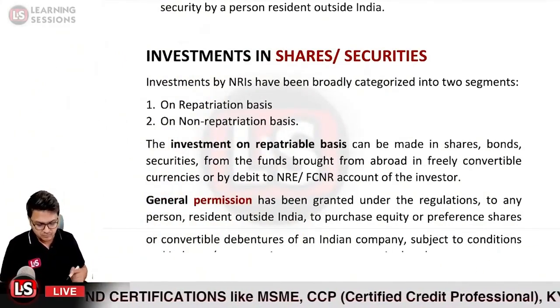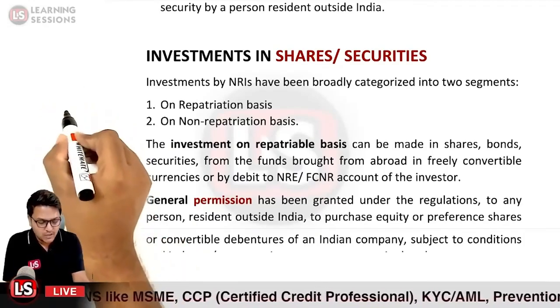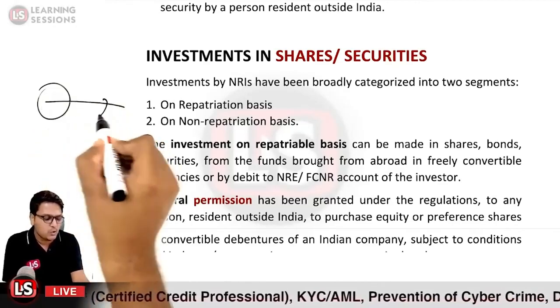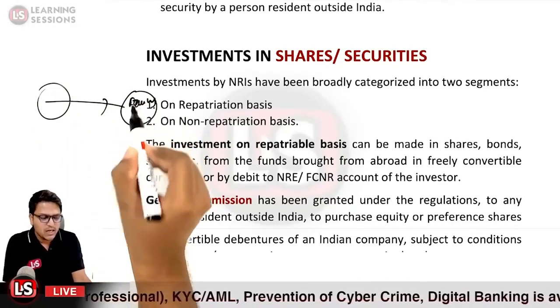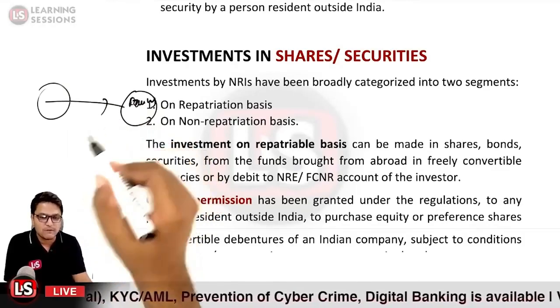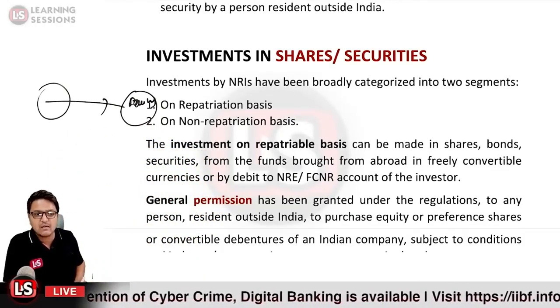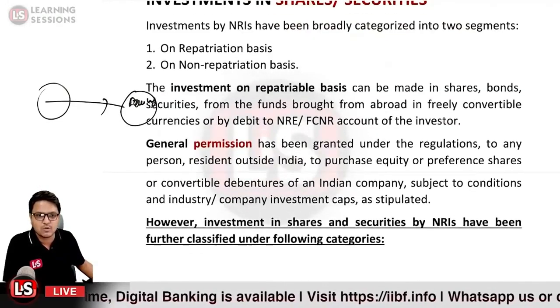Is it clear? So as a general permission, any person who is a resident outside India can invest into the equity, and further into the preference shares or convertible debentures of an Indian company, subject to some conditions. That is, a maximum capital that they can invest into the Indian company.